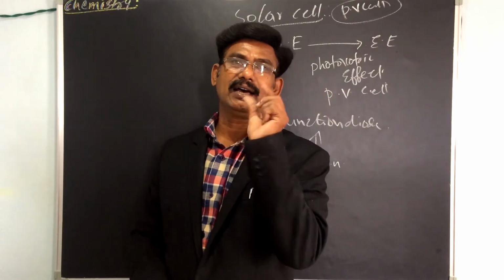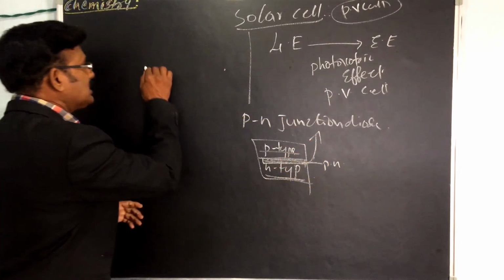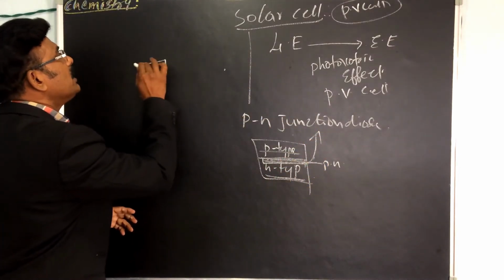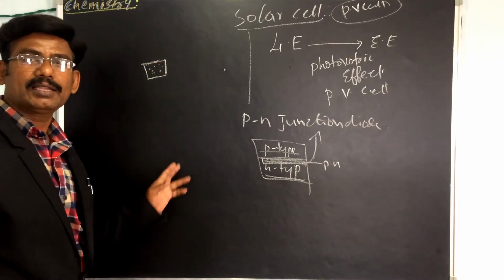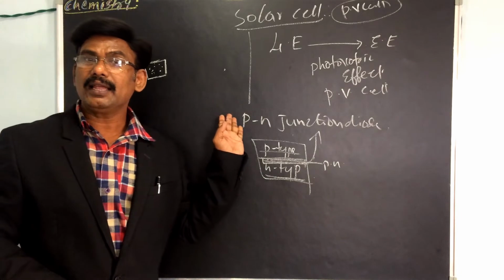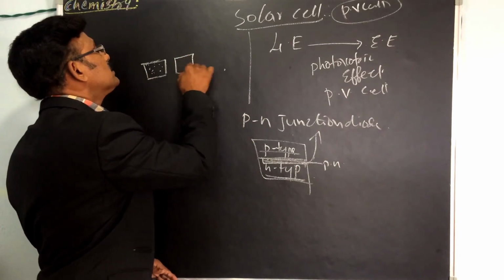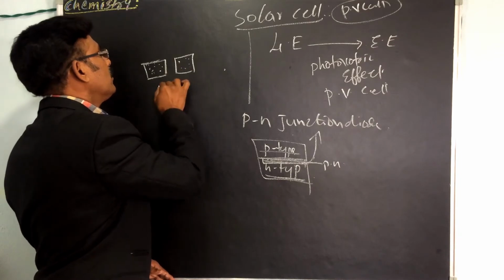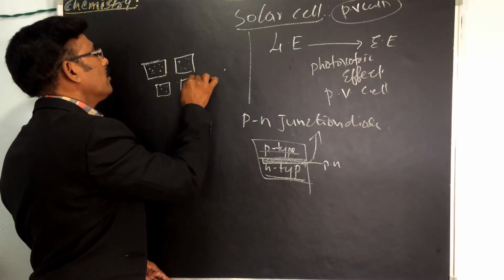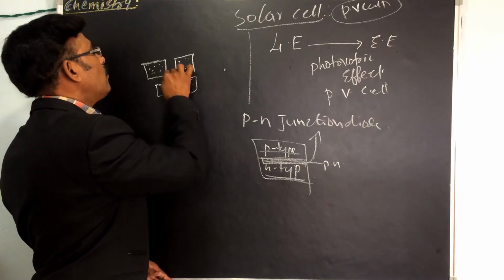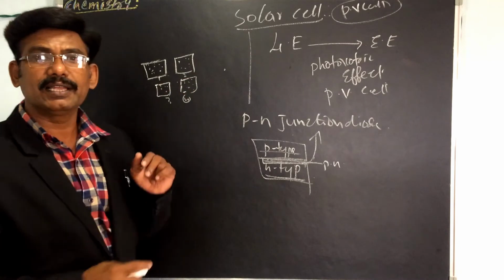Individual solar cells, we have to prepare individual solar cells. For example, this is one individual solar cell. Number 1, 2, 3, 4 individual cells.